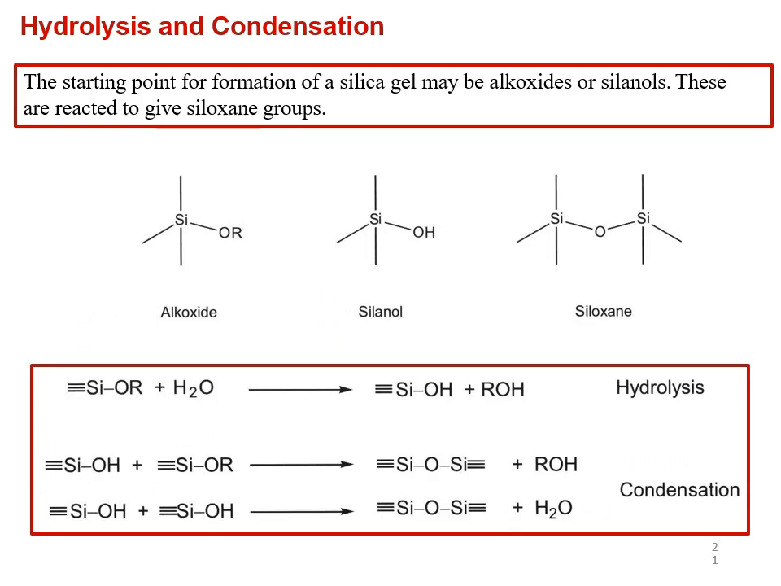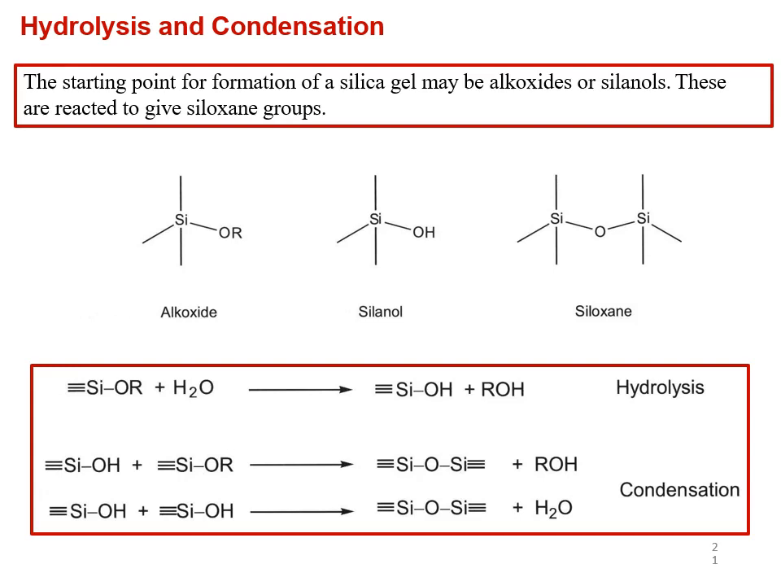Hydrolysis and condensation. The starting point for the formation of silica gel may be alkoxide or silanols. These are reacted to give siloxane groups. This is the structure of alkoxide, then silanol, this is siloxane.